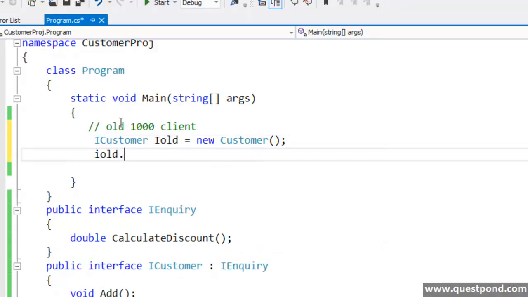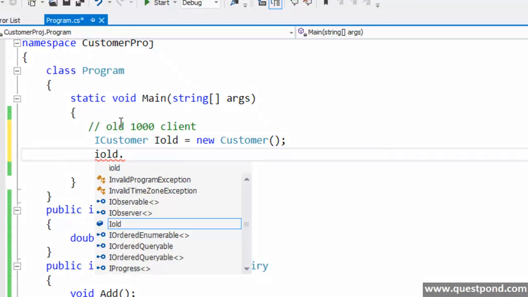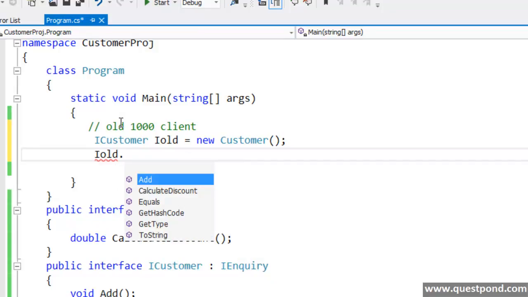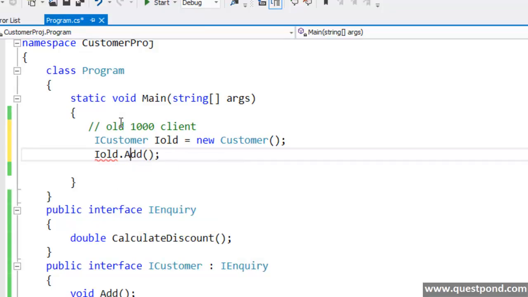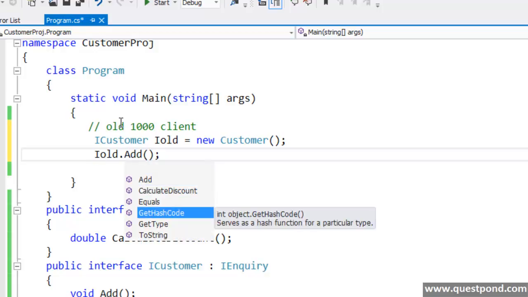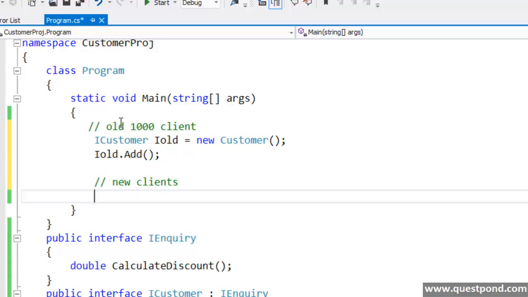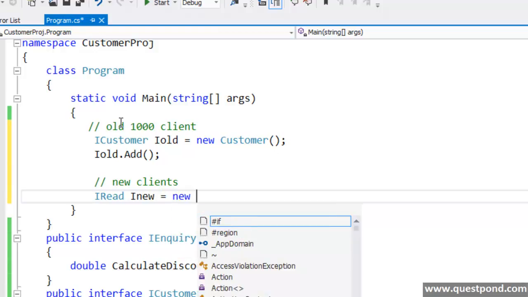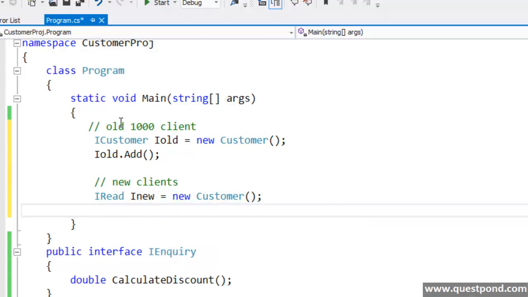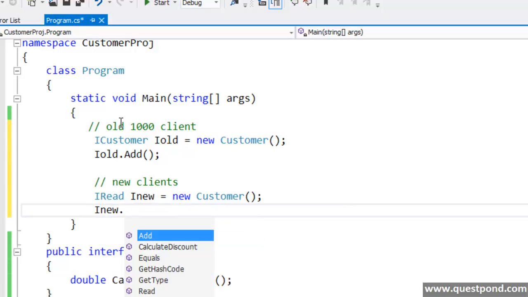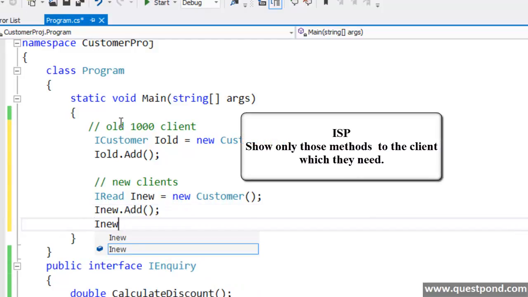So if you see here, this old client is calling the add method, and you can see he has no reference to the read method. Why? Because he is not interested, right? And the new clients will be using the iRead interface, right? These are the new clients, and the new clients will get both facilities. That means they can definitely use the add method, as well as, per their new requirement, they can also go and invoke the read method.